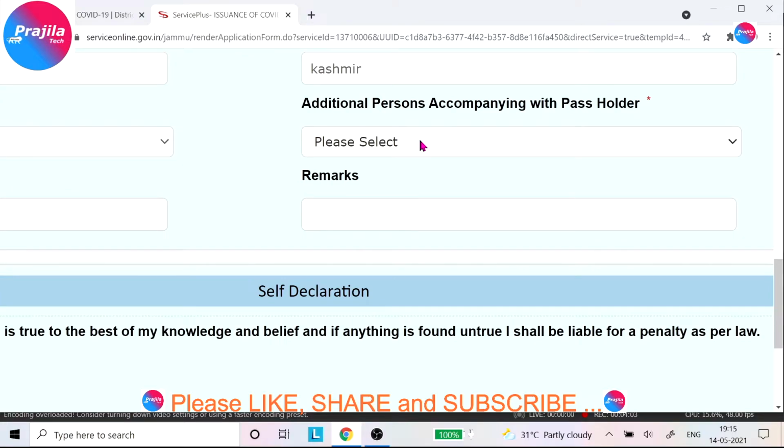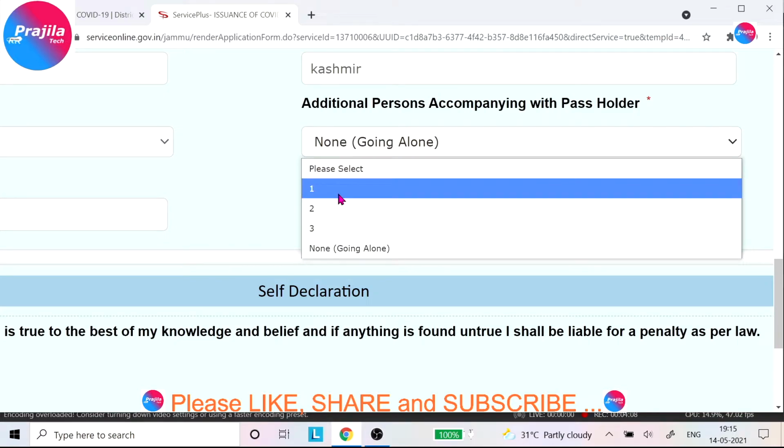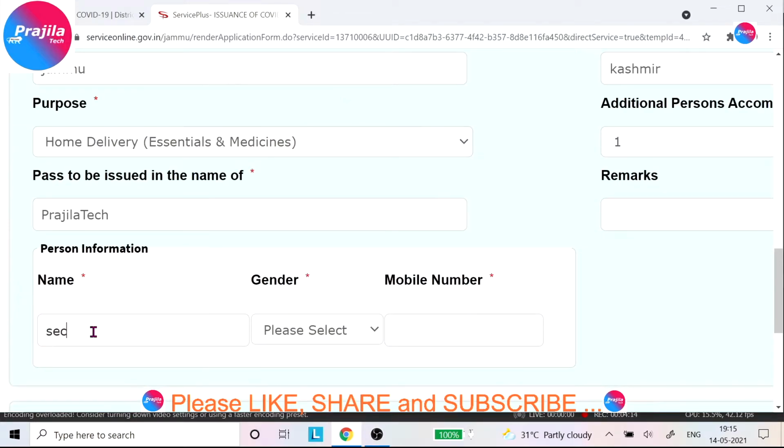And after that you have to say how many persons are going to travel along with you. Obviously there is one person already. If one more person is along with you, you can select one. You can see here, when you select one, a personal information window opens. Here you have to enter the second person's name, gender and mobile number. Okay, this is the second person apart from you.